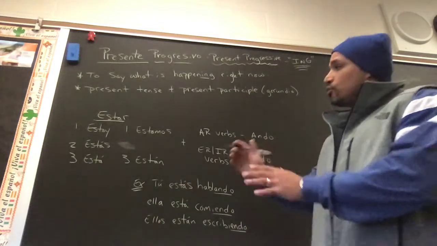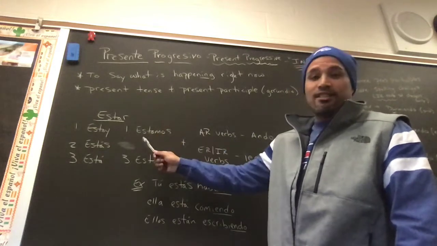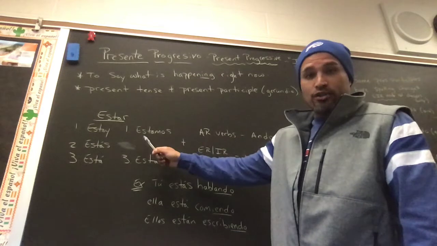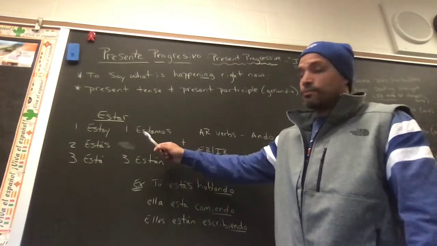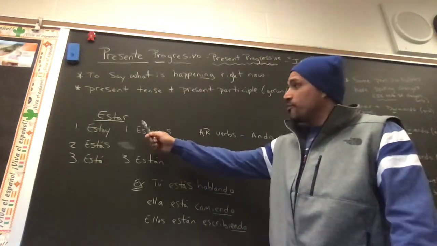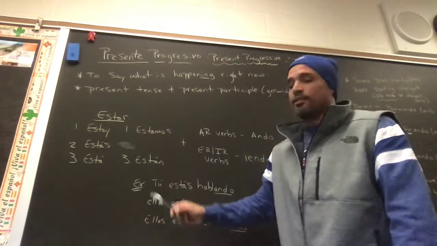So right now, we're using estar as the first part of the present progressive. You have to have estar first, conjugated in the present tense, in order to form the present progressive. But first comes the verb estar: estoy, estás, está, estamos, están.